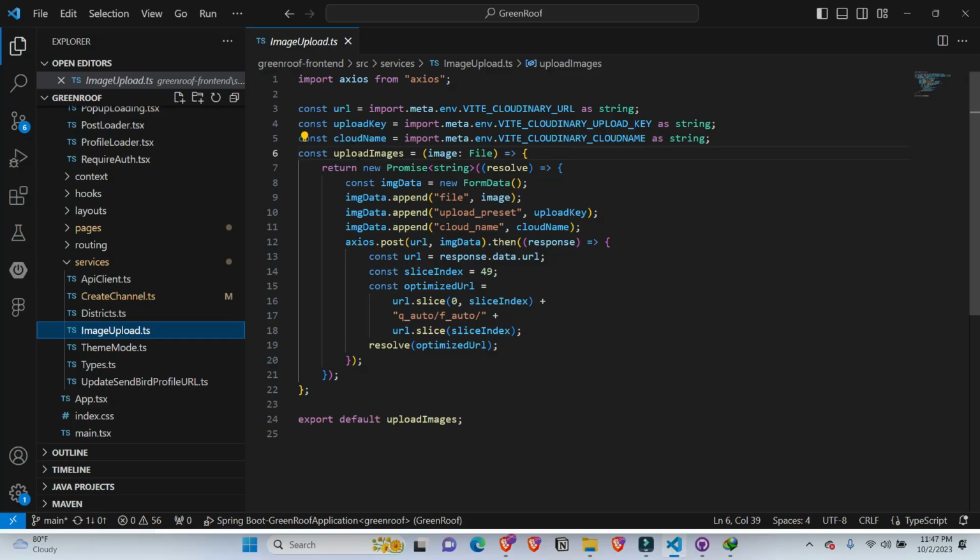For handling images in the frontend, we used Cloudinary as cloud image storage. We made a POST request with image data and got a URL as a response. And finally saved this URL to our database.